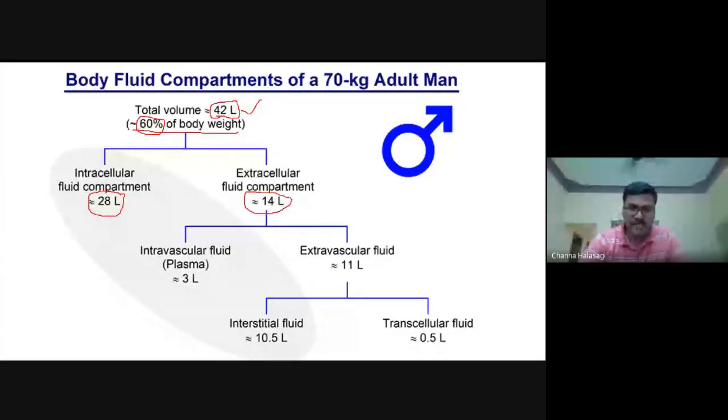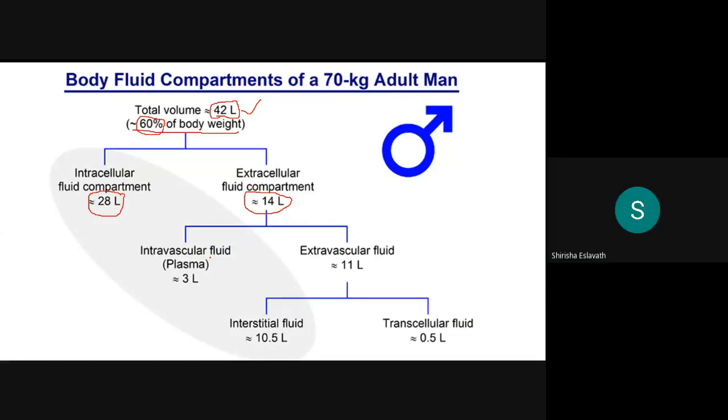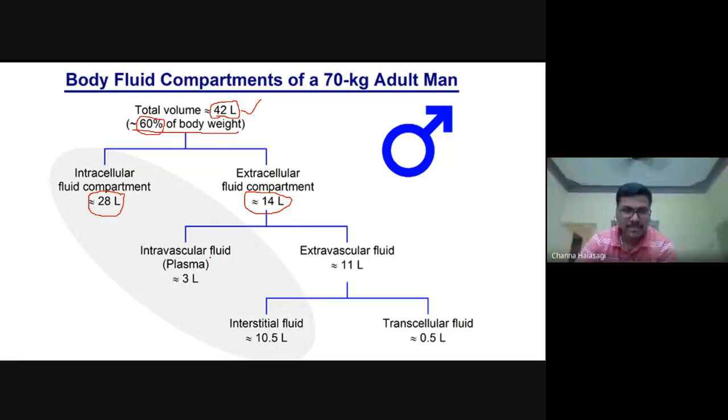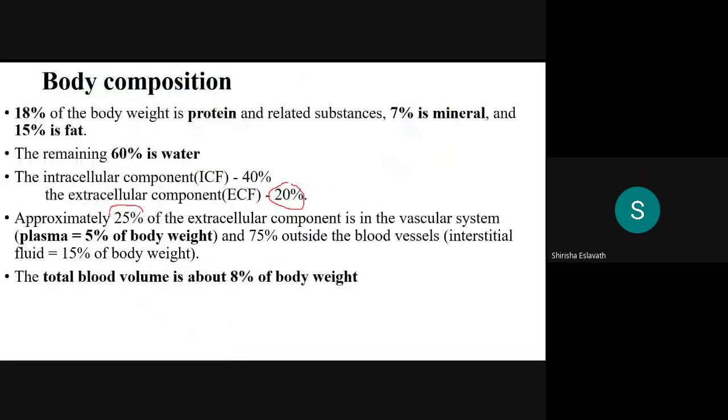Out of this 14 liters, how much is present in plasma, that is, intravascular, within the blood compartment? Look here, 25% is plasma.